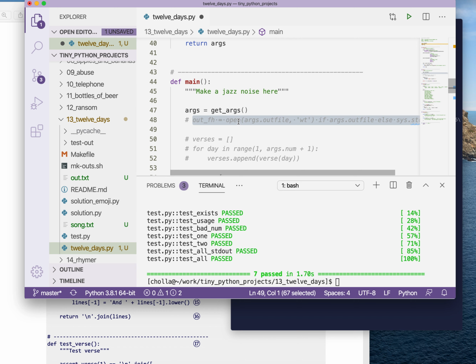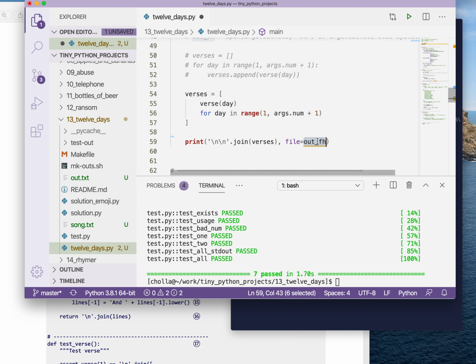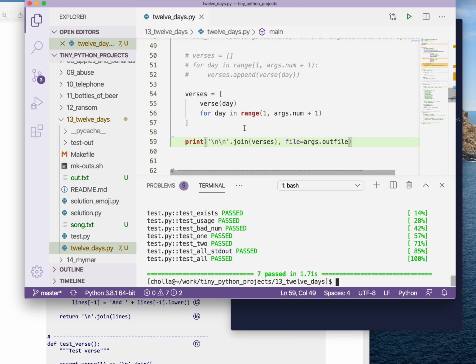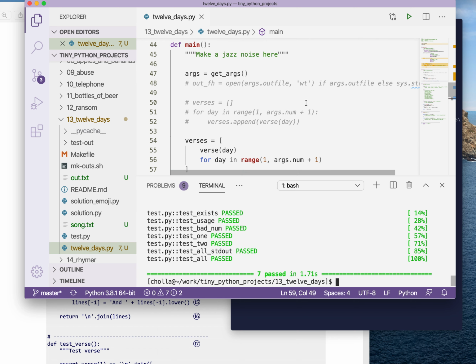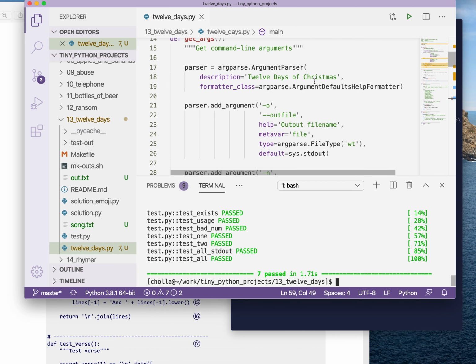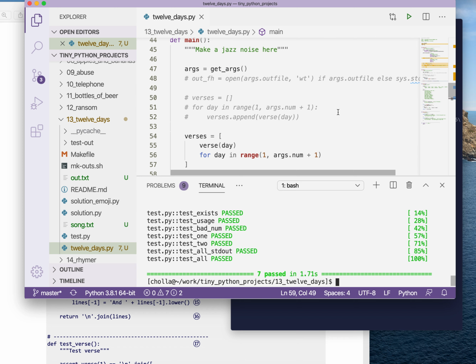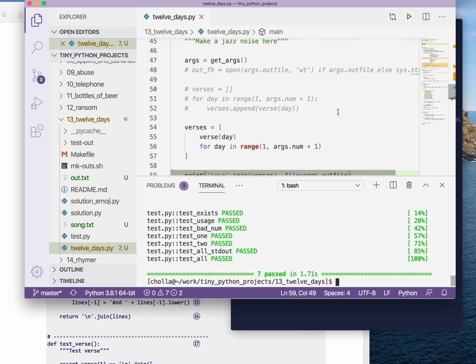I'll just comment it out. And then instead of saying output file handle, I'll just talk about args.outFile. And that should work. I'm going to run my test suite again, and it does. So I was actually able to get rid of a line of code that's a little hairy, and I had a little trouble writing that. I was able to get rid of that by refactoring this into an argparse file type.